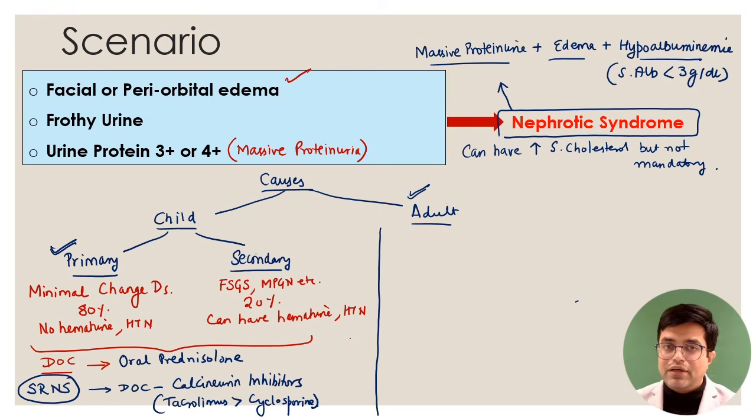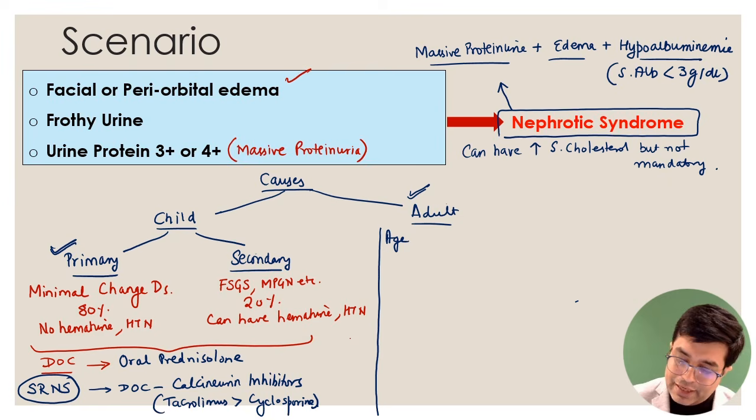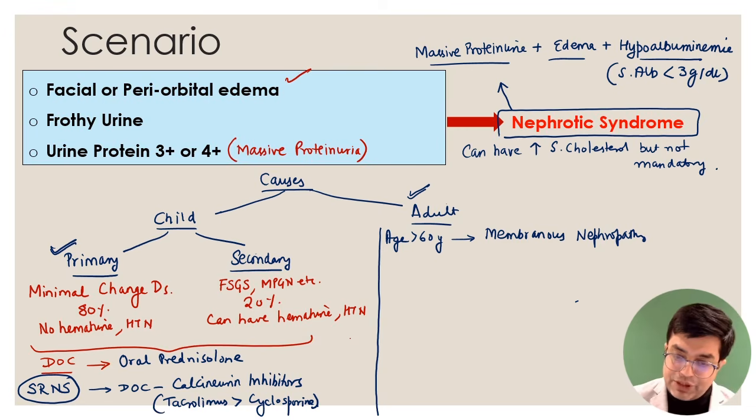Now, if there is an adult, elderly, and she is having a malignancy associated with nephrotic syndrome, it is likely to be membranous nephropathy, also called membranous glomerulonephritis, right? So, as a question comes, let us write down as one-liners. What is the most common cause in elderly, age more than 60 years, with nephrotic syndrome? It will be membranous nephropathy.